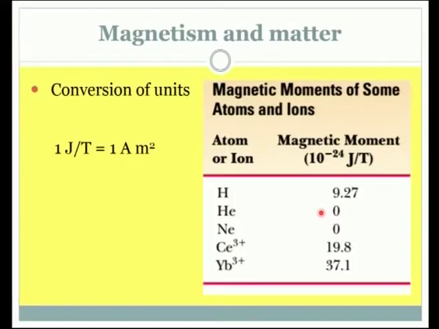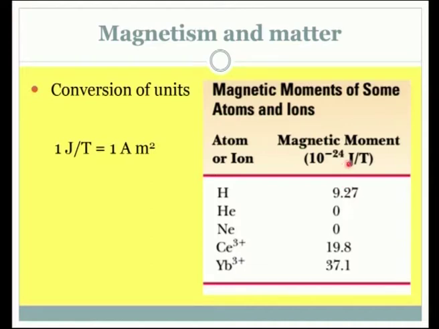the collective effect. Keeping this in mind, let us try to establish some of the relations that are to be handled to understand the behavior of materials as far as the magnetic properties are concerned. This gives an idea how the magnetic moment of each atom or an ion is existing.